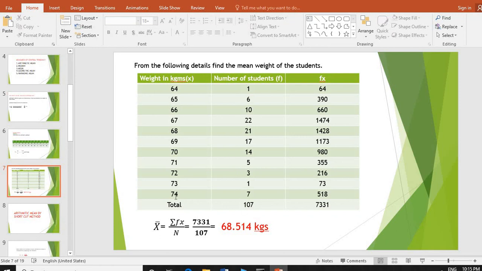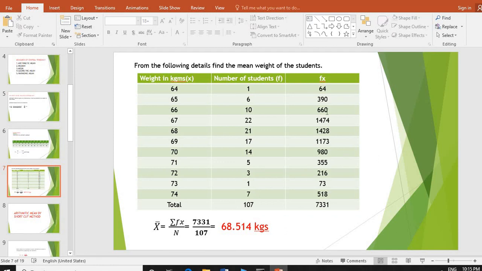This is a column. This is another column. This is a row. Don't get confused between columns and rows. That is, x values are given, frequency values are given. We should find out fx values.